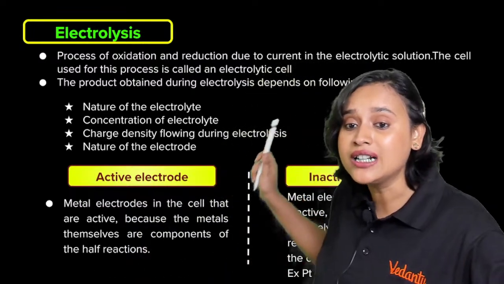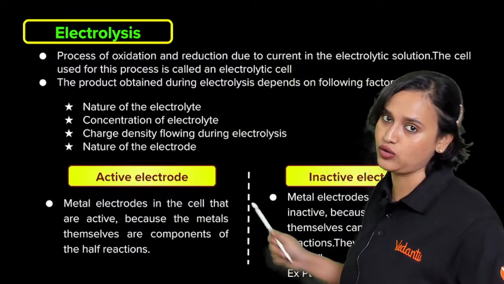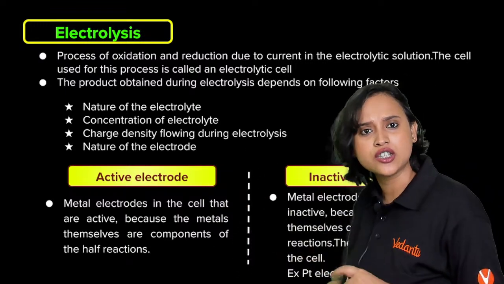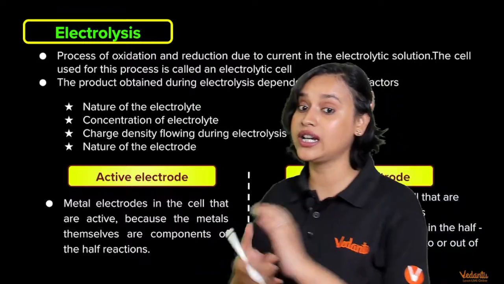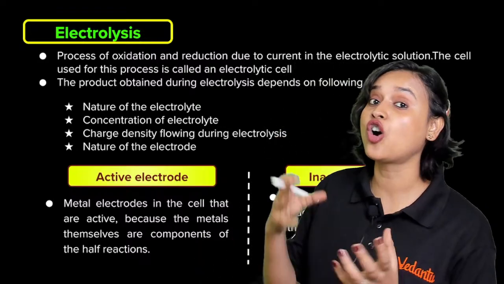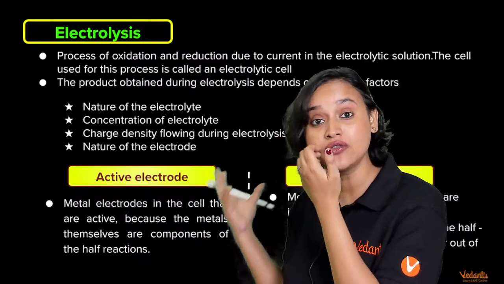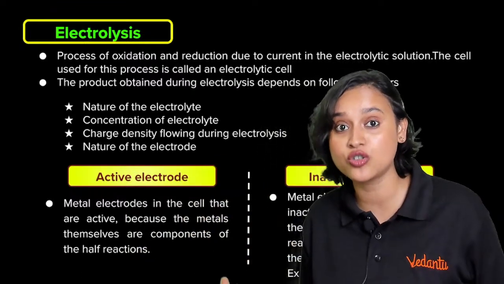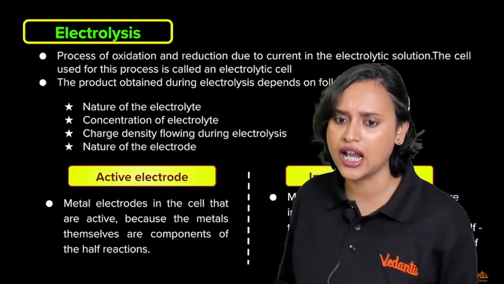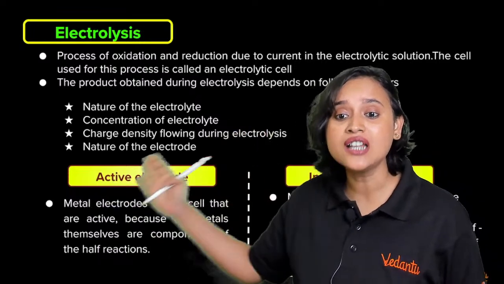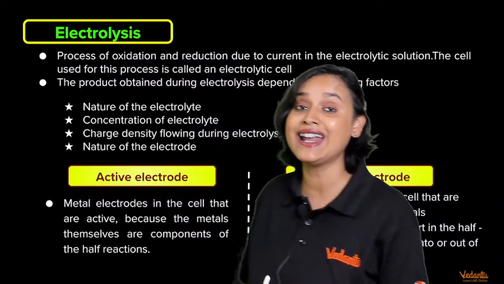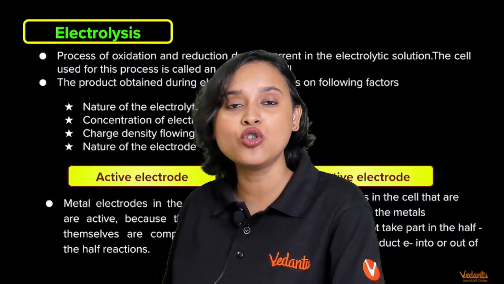Now, the product that we obtain during this electrolysis obviously depends on certain things. Of course, it depends on the nature of the electrolyte. What kind of electrolyte are you taking? It depends on that. The concentration of the electrolyte: how much of the electrolyte are you taking? Is it much more concentrated, or is it very dilute? The charge density flowing during the electrolysis depends on that, and the nature of the electrode as well.